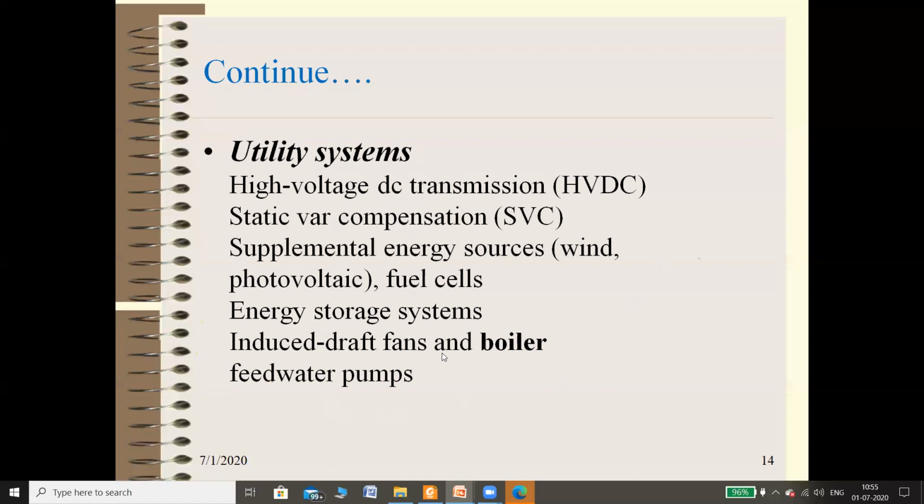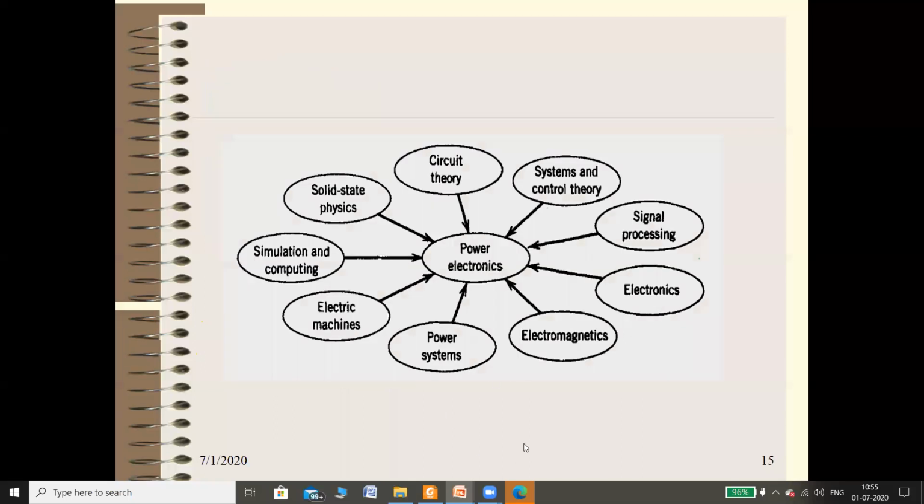Then utility systems: high voltage DC transmission, that is HVDC, static VAR compensation, then supplemental energy sources such as wind and photovoltaic, fuel cells, energy storage systems, induced draft fans and boilers, and feed water pumps. These are some utility applications of power electronics.